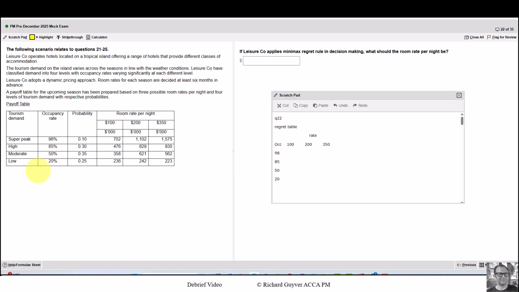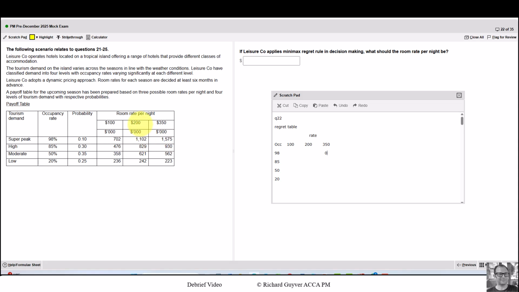When we're building a regret table, we take each of the demand levels here, super peak, high, moderate and low, and we identify which is the best of each of those. The min-max regret rule is almost like an opportunity cost rule. Looking at super peak, the best outcome is this 1575, and in order to get that, we'd have to have chosen 350. Had we chosen 350, we'd have no regret because we'd not have missed out. So this becomes a 0, no regret here.